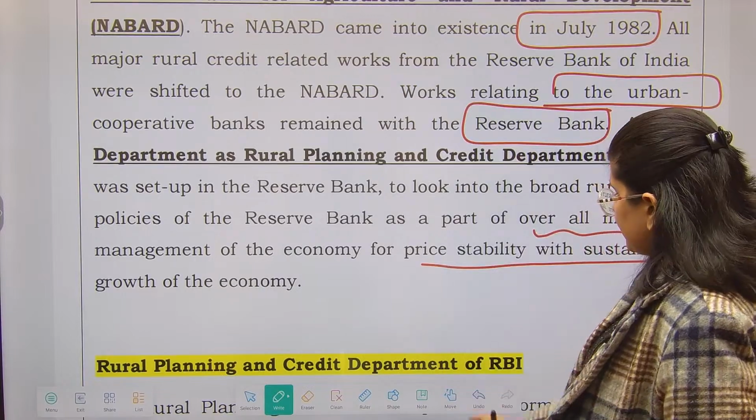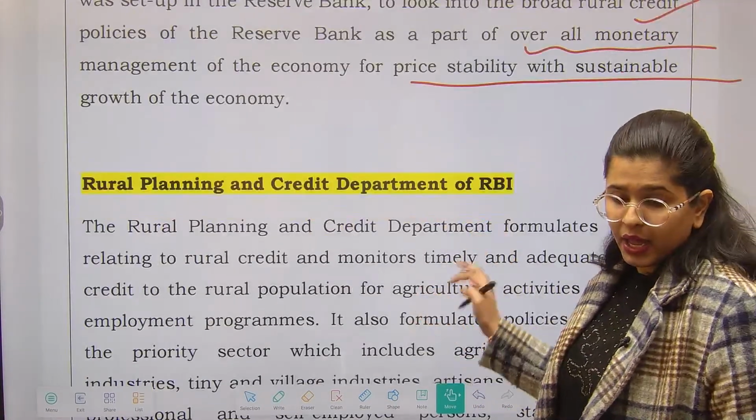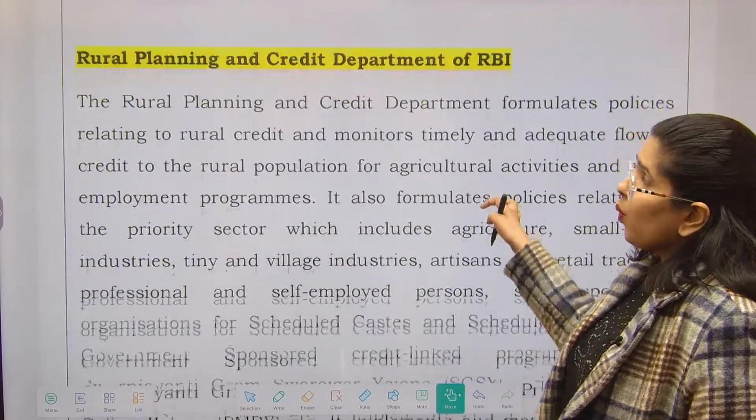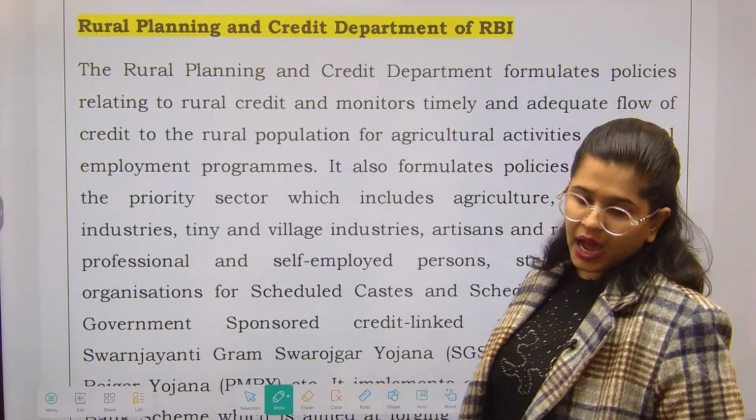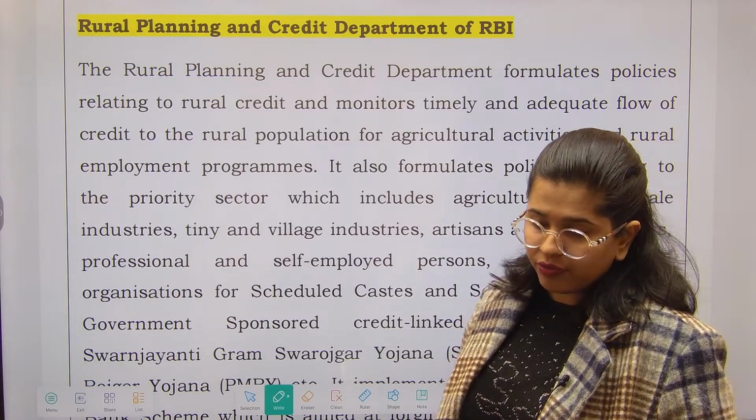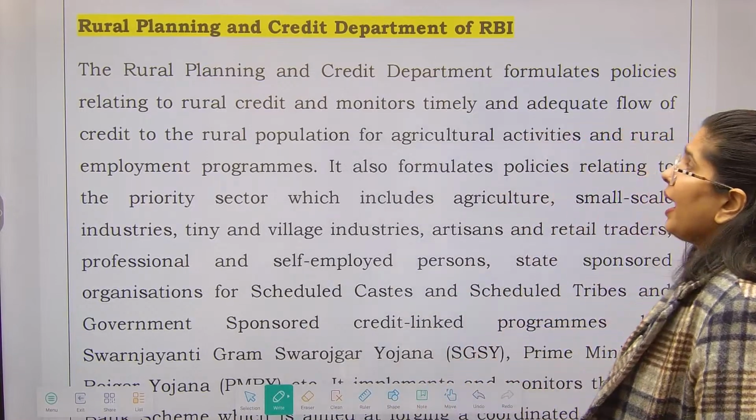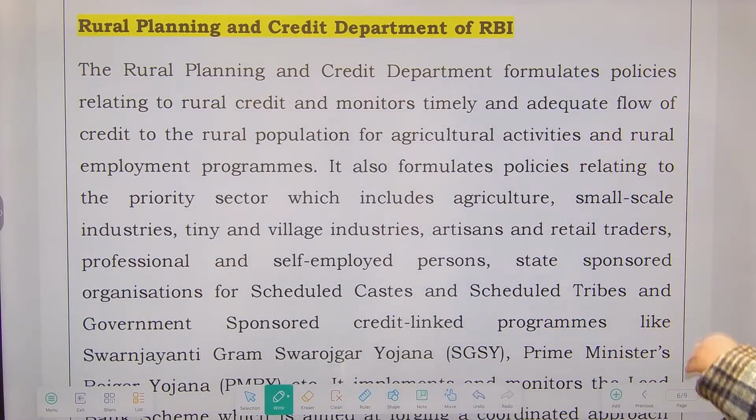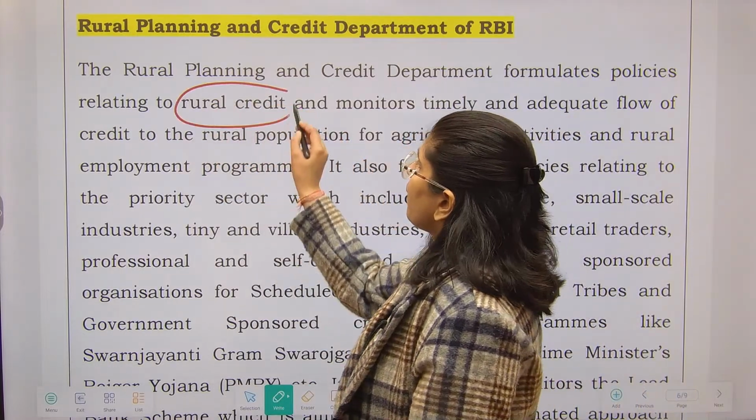Chaliye, next thing, let's see. So, the Rural Planning and Credit Department of RBI, we are going to see this. What it did, what the things under it are, and how it helped us in the development of rural credit. So the Rural Planning and Credit Department formulates the policies regarding rural credit, right?